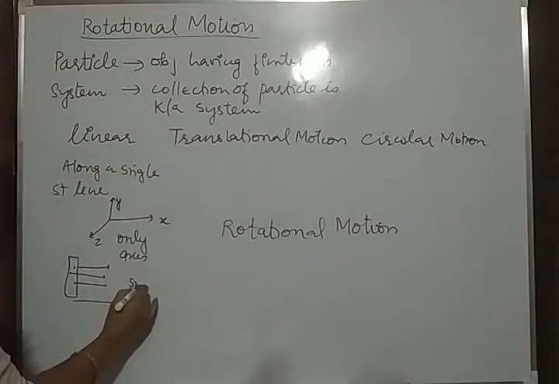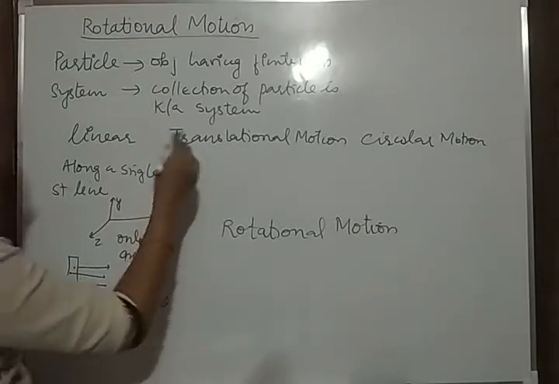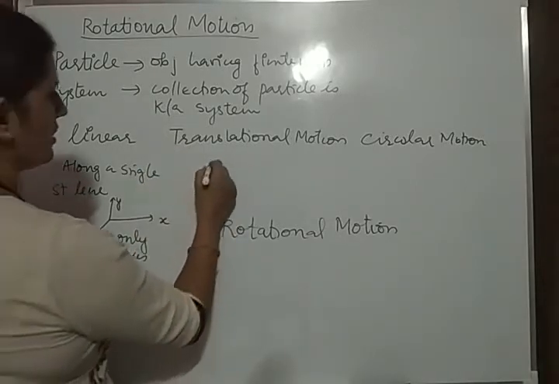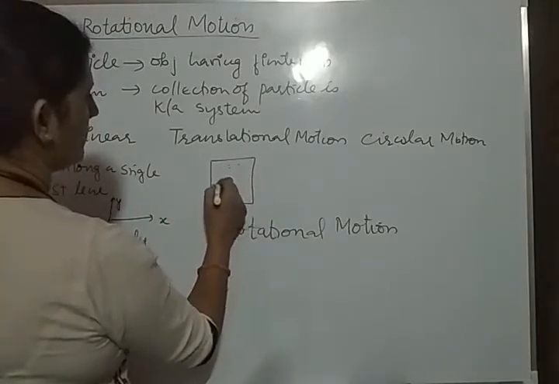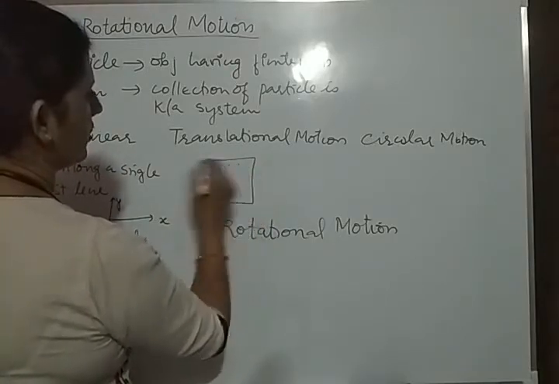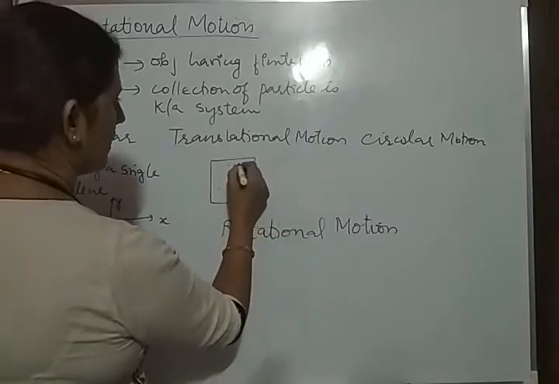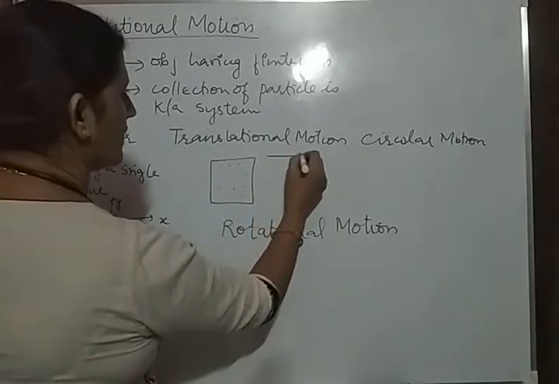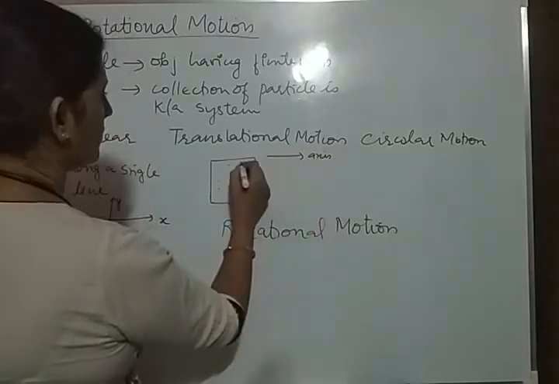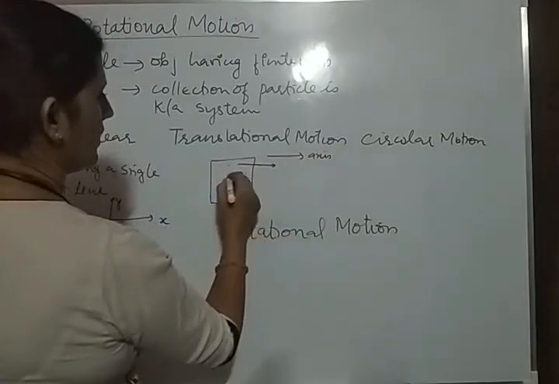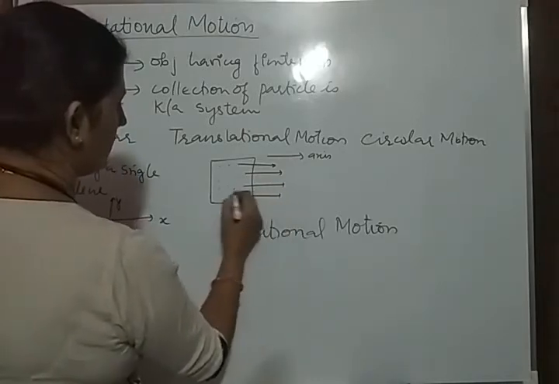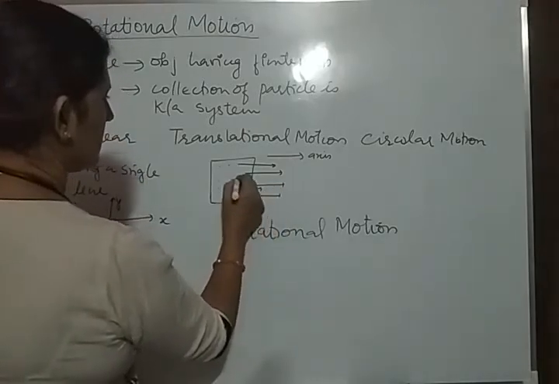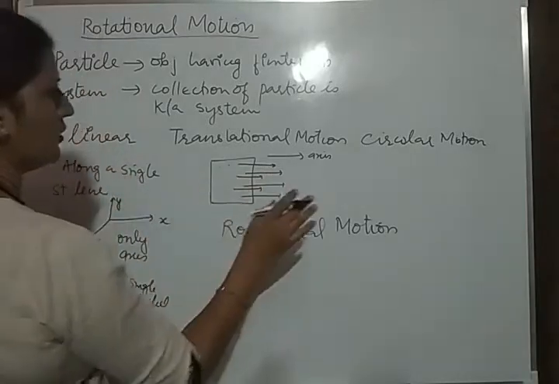Okay. What about the translational motion? What do you understand by the translational motion? If this is the body and there are many particles in this body, and it travels along the x-axis, what you will observe is that all the particles will travel equal distances while they are moving.